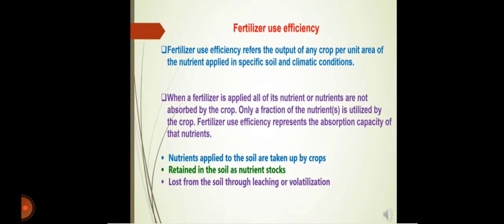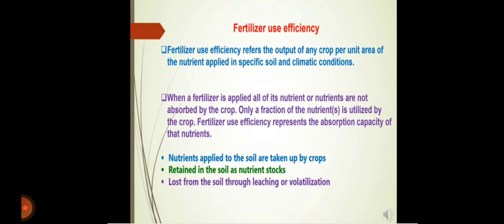In other words, fertilizer use efficiency refers to the output of any crop per unit area of the nutrients applied in a specific soil and climate condition. When the fertilizer is applied, not all of its nutrients are absorbed by the crops. Only a fraction of nutrients is utilized by the crops. The fertilizer use efficiency represents the absorption capacity of those nutrients.